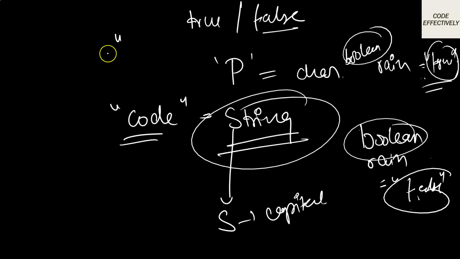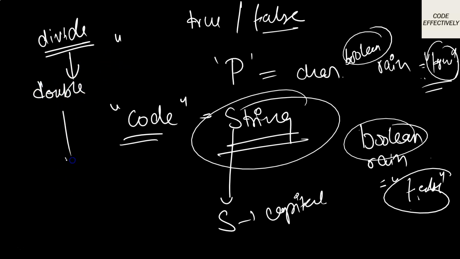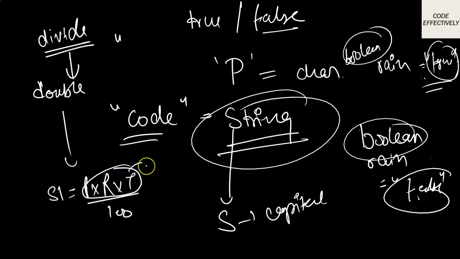Okay, so when you are dividing, always go for the double data type. Okay, when you are just calculating something, let's say you are calculating the simple interest is equal to p into r into t divided by 100. Now you don't know whether this p into r into t would come out to be an integer or a decimal number. You are not sure, because it depends upon the user what values the user will give for p, r and t. So this is a confusion, what to take, int or double. So always go for the double. Always keep these values in the double.